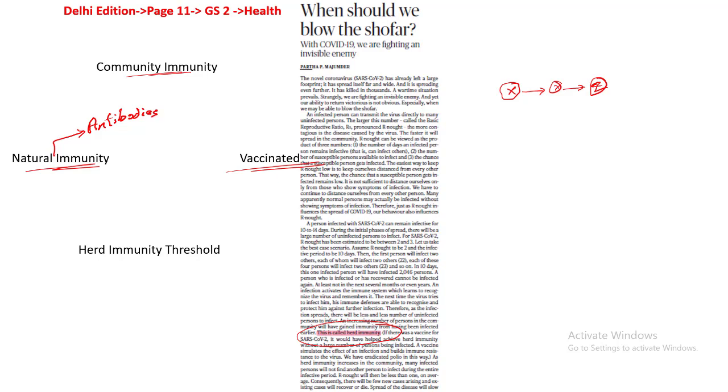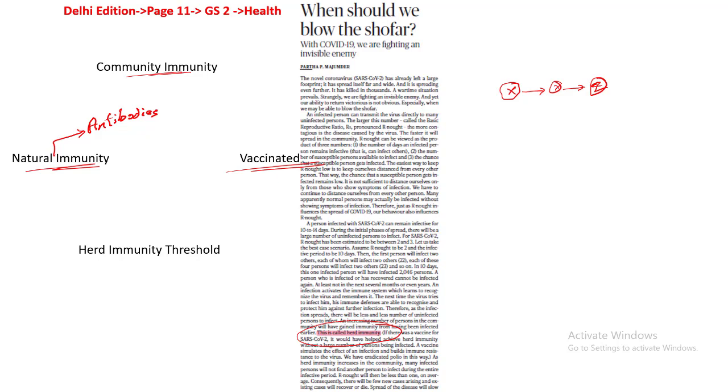The minute these antibodies are produced, they would be able to keep a check on this virus. They are something like special safeguards that are present in the body, and they are also memory capsules. In case there is an attack by this virus in the near future, the natural immunity produced by these antibodies will fight that particular infection. And at the same time, in case a vaccine is produced in the global market, and if this vaccine is injected into a person, this also happens to produce that herd immunity, is what this article is all about.